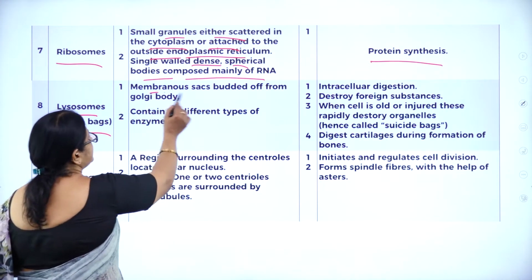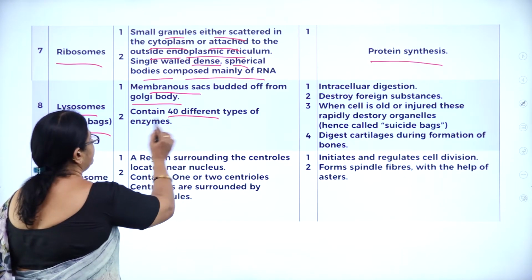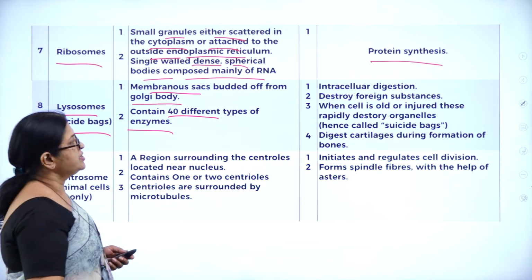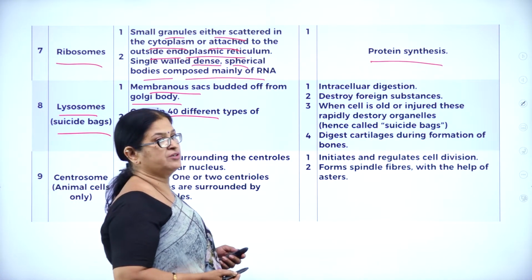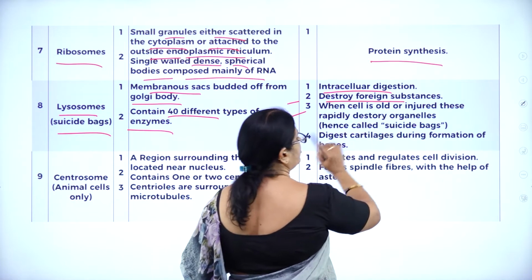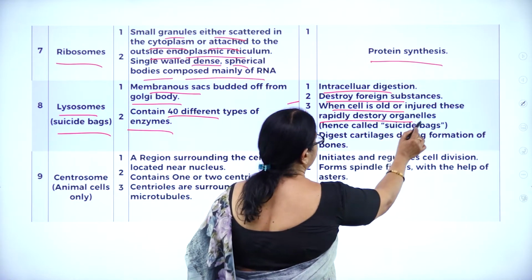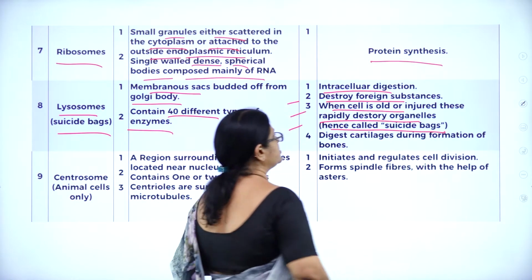So they are membranous sacs budded off from the Golgi body and contain 40 different types of enzymes. So what is a very important function of the lysosomes? Intracellular digestion, destroy foreign substances. When the cell is old or injured, these rapidly destroy organelles, hence they are called suicide bags.